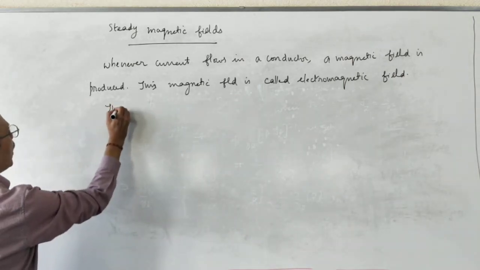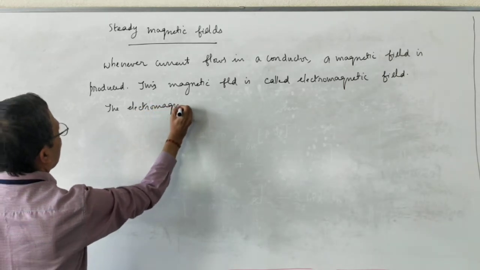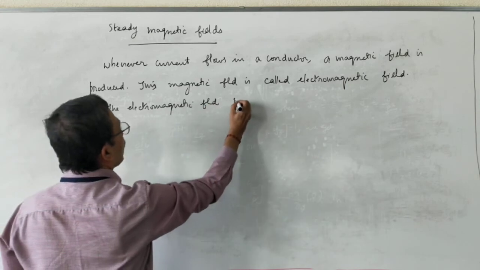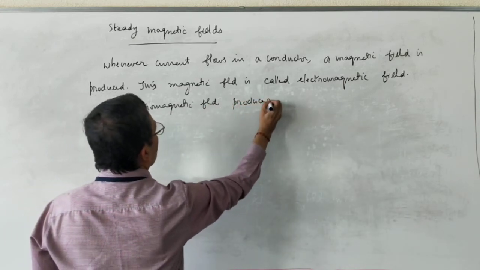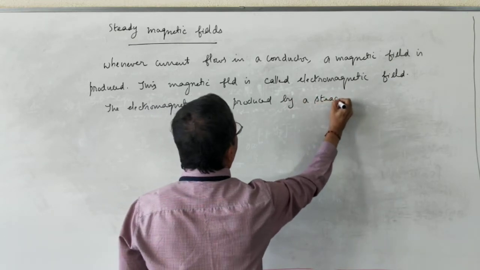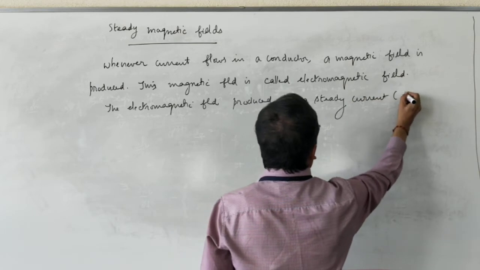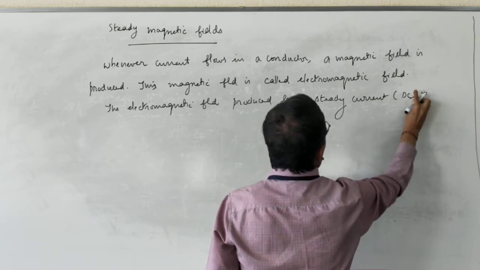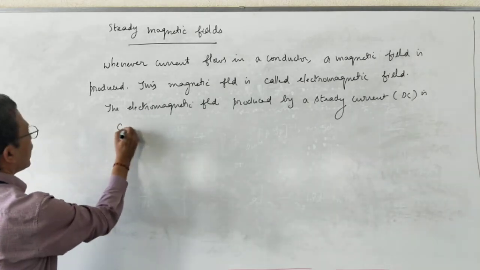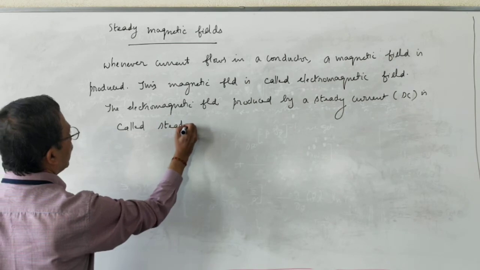The electromagnetic field produced by a steady current is called steady magnetic field. Steady current means DC current.